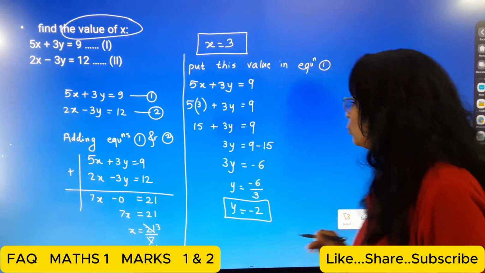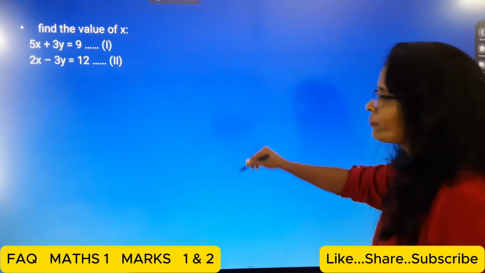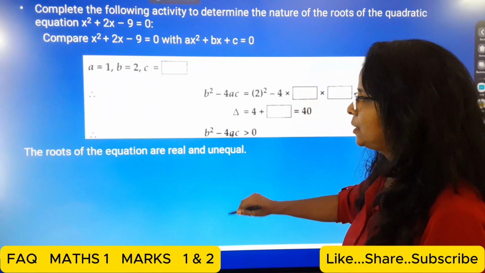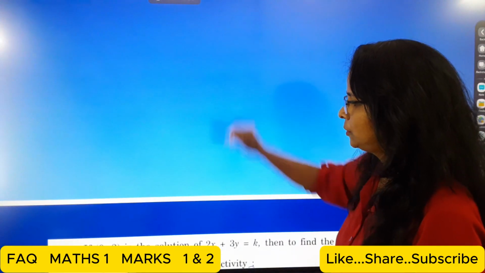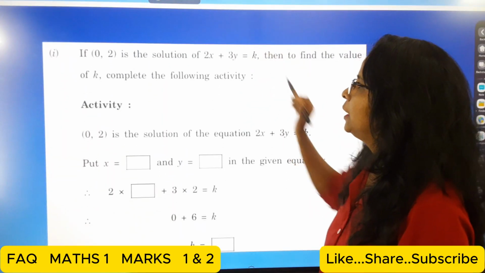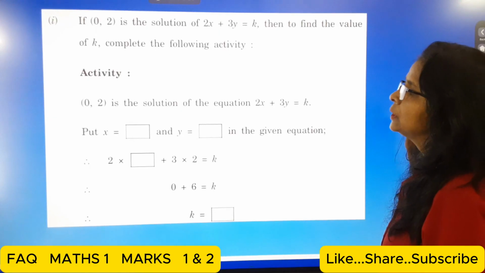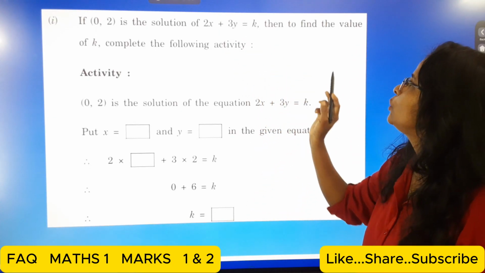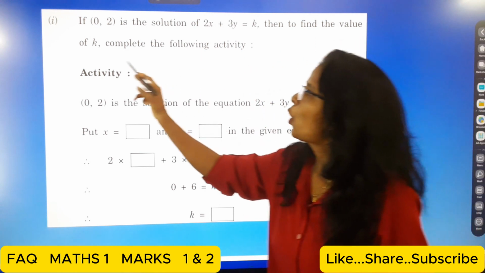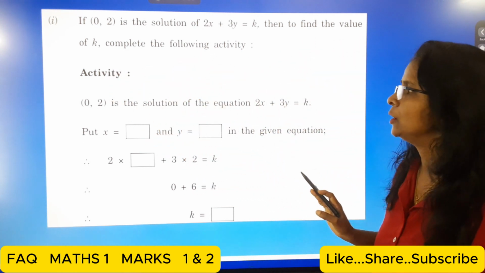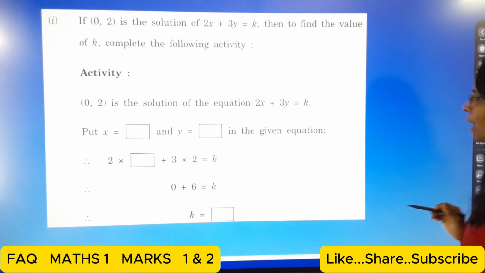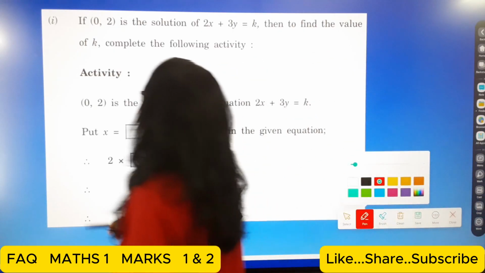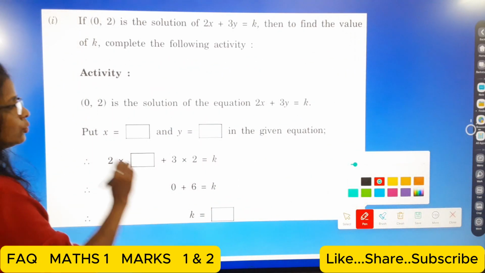Okay, now the next one, students. Next example. If (0, 2) is the solution of 2x plus 3y is equal to k, then to find the value of k, complete the following activity. You have to complete this activity. How can you complete this? Students, first read this activity.